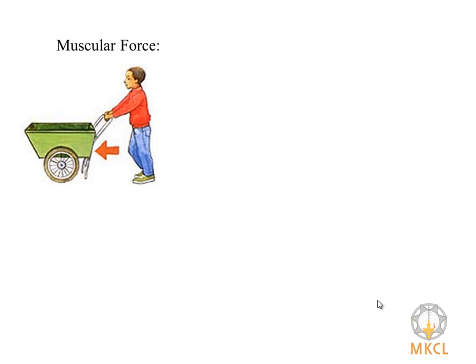Now we will see muscular force. When we push an object like a cart or lift a bucket of water, where does the force come from? This force is caused by the action of muscles in our body. The force resulting due to the action of muscles is known as the muscular force. It is the muscular force that enables us to perform all activities like bending of our body or any movement.